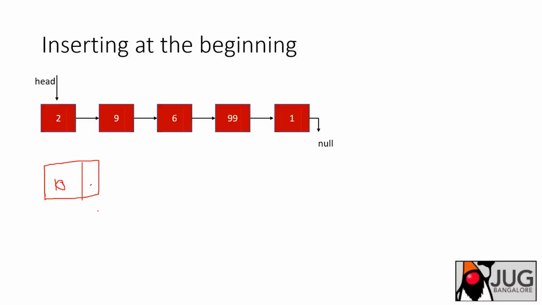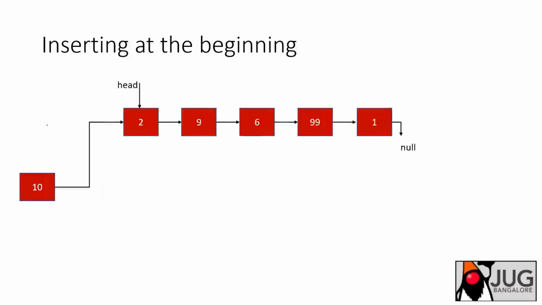Then the next of this temp node, whatever you created, you assign back to the head. Your head pointer was pointing here, and you change this pointer to point to the newly created node. Now this is your head node. This is a pretty simple operation. Now your head is pointing here and 2 is the next element.